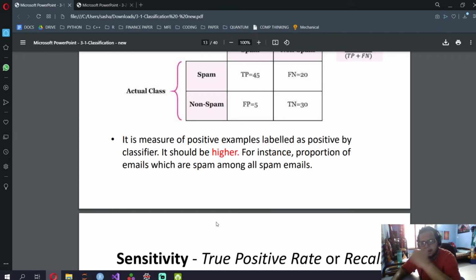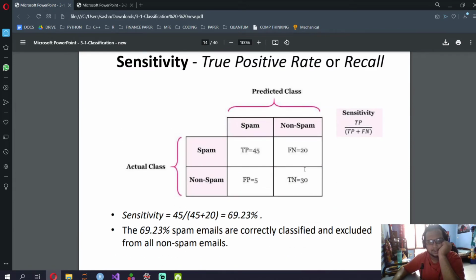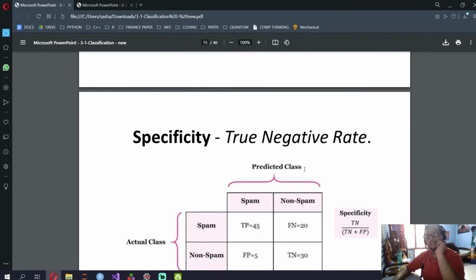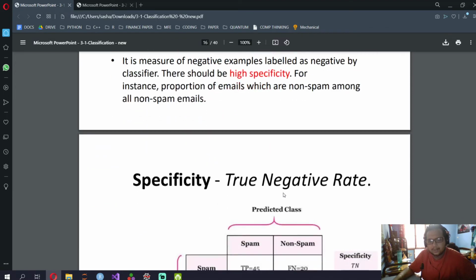Now the formula for this, we covered it: TP by TP plus FN. So this row, TP divided by TP plus FN. Specificity is for the other one, the true negative rate. I told you to go to the first row; now for specificity, go to the second row. The number of actually negative class that have been correctly classified as negative. So it's TN by FP plus TN.